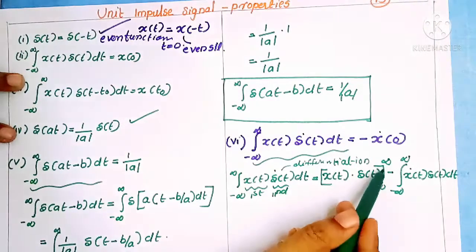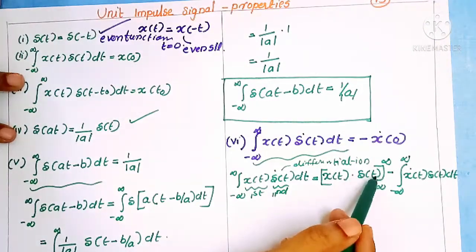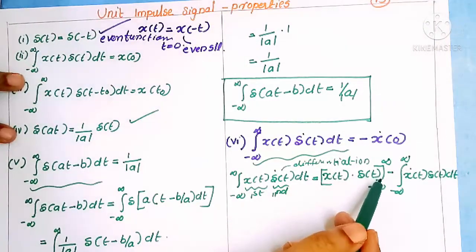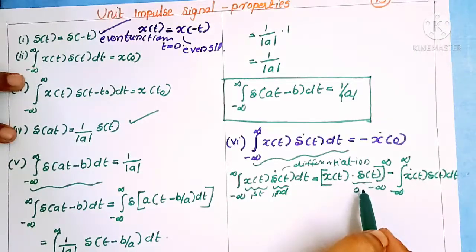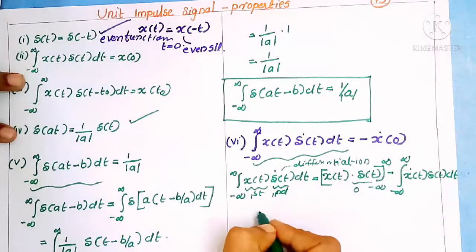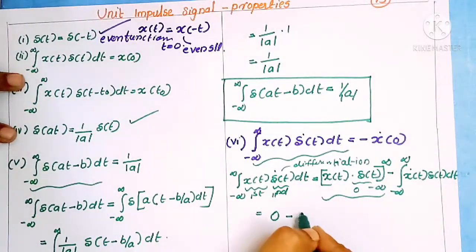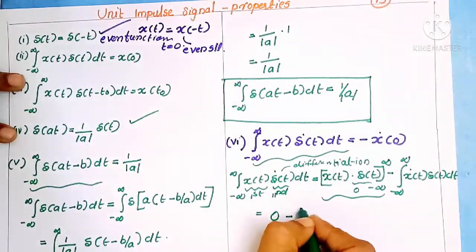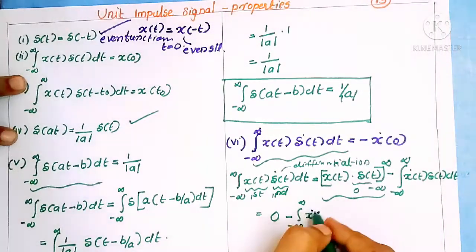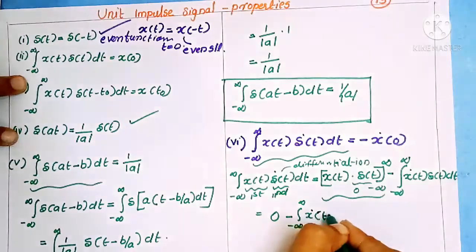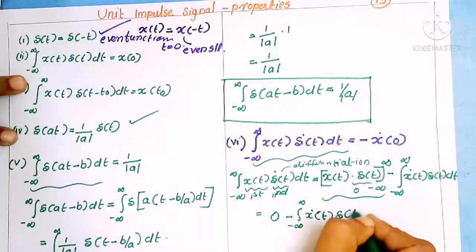Here we can apply the limit infinity. What is the value of del of infinity? It becomes 0 because the signal exists only at t equal to 0. So del of infinity becomes 0. So the first term becomes 0. Then minus integral of minus infinity to infinity x dot of t into del of t dt.